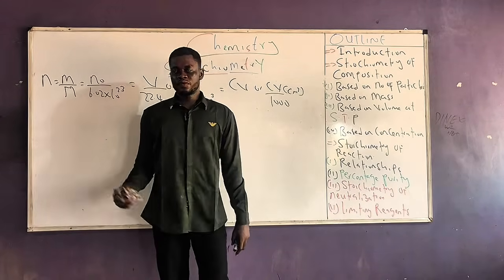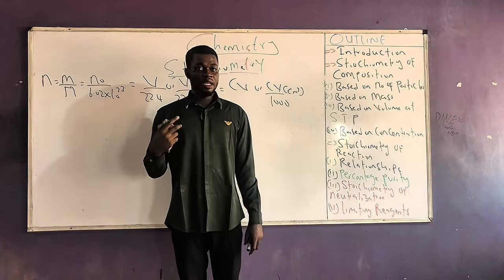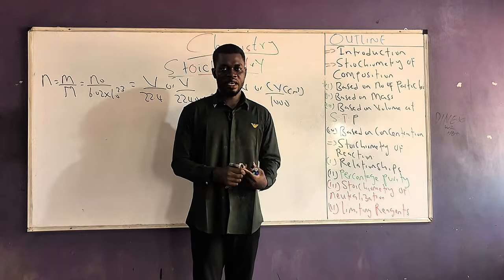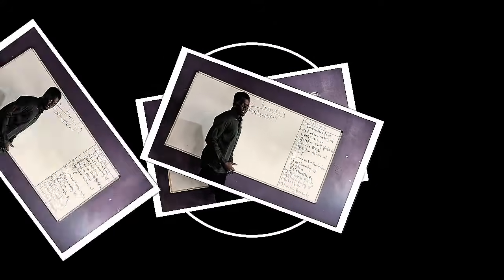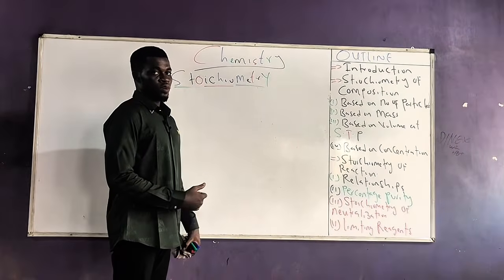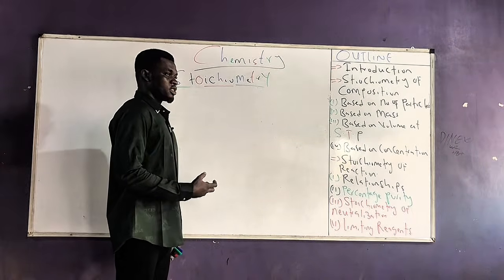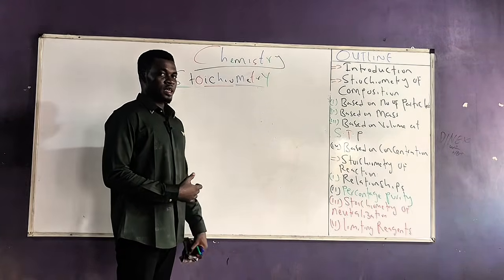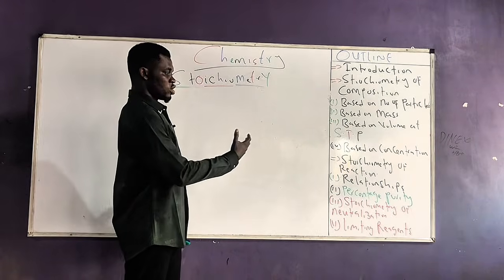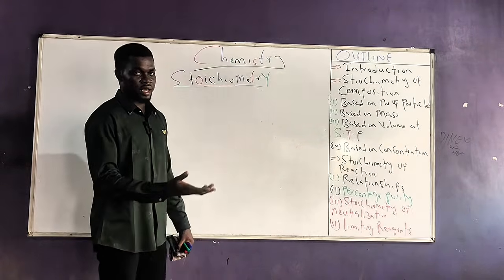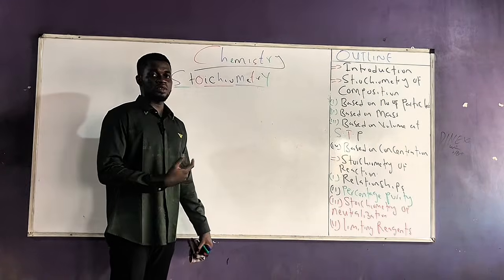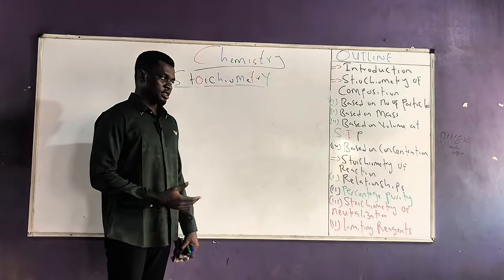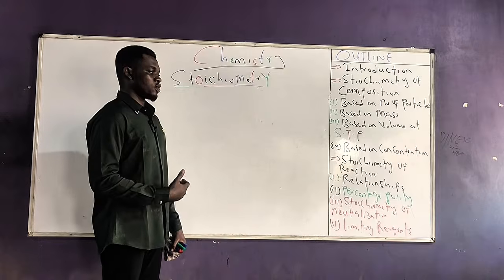So now that we've talked about stoichiometry of composition, and I believe it makes sense at this point, we can now discuss the stoichiometry of reaction. The stoichiometry of reaction is the second aspect of the definition of stoichiometry, which is the quantitative measurement of the amount of reactant and product that is involved in a chemical reaction. So essentially, in stoichiometry of reaction, we are generally concerned with the amount of reactants that react together and the amount of product that are formed from a specific amount of reactants. That is the basic idea behind stoichiometry of reaction.